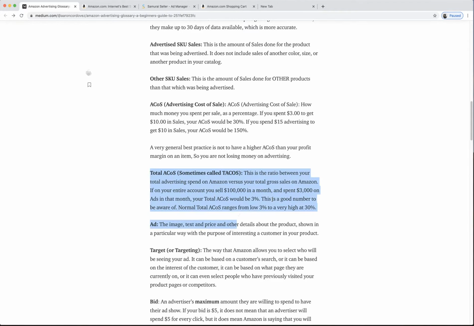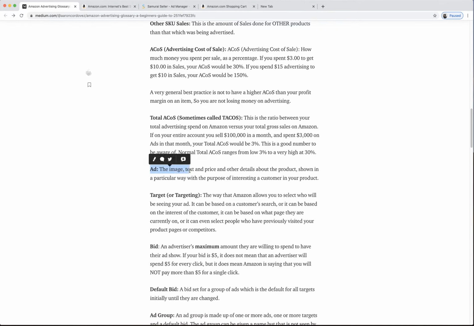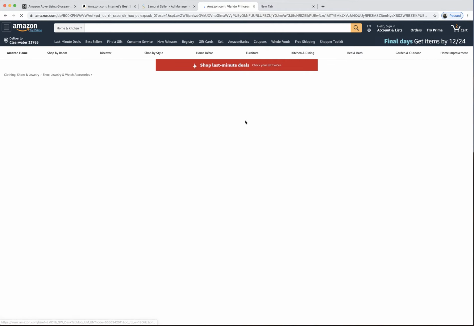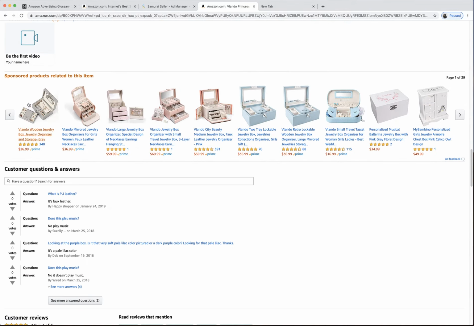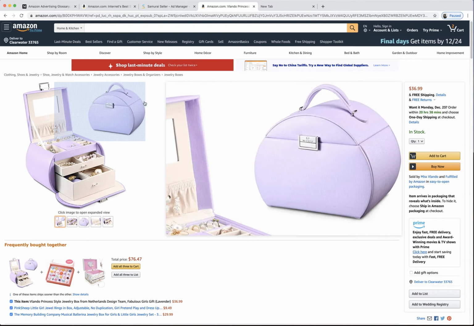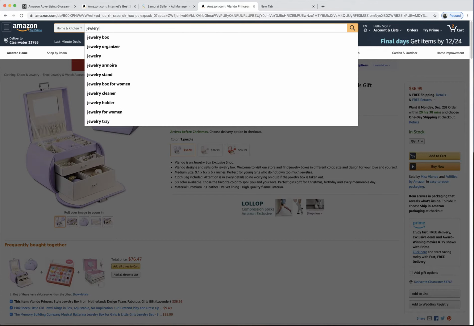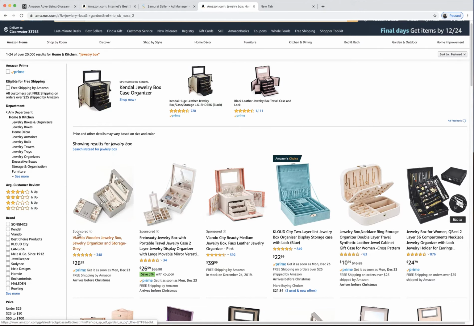Anyways, just be aware of this number, your total advertising cost of sale, or sometimes people call it TACOS. Okay, cool. Ad. It's pretty simple. Let me go to this product, and an ad is either like, where is the ads here? Okay, so this is an ad. It's the image, the title, the price, and if you search, now I'm here, so I'm just gonna do it. Jewelry box, right? My spelling is bad, sorry. Okay, good. So this is an ad, okay?